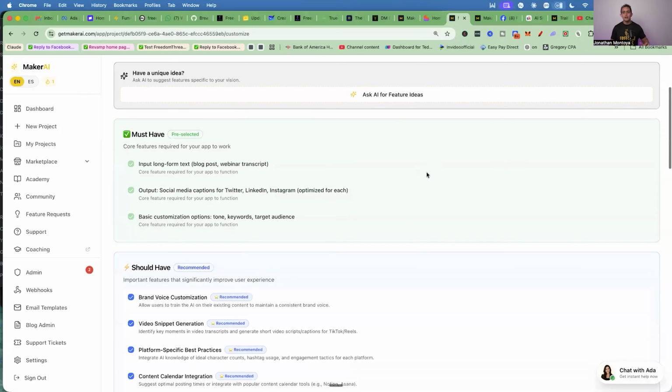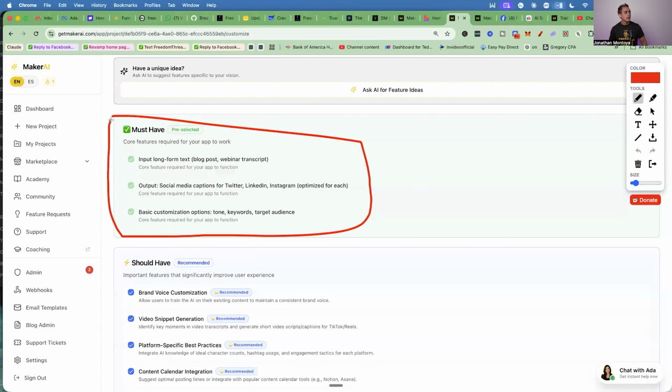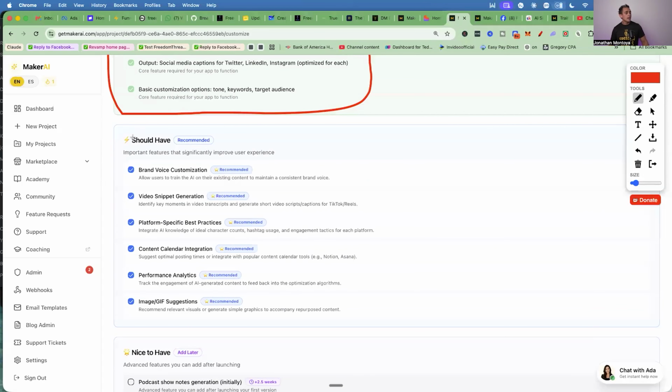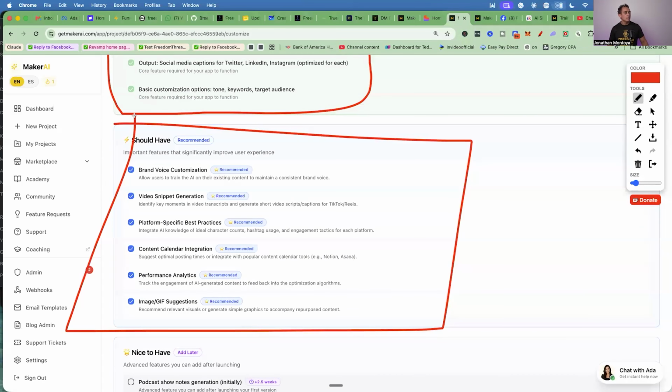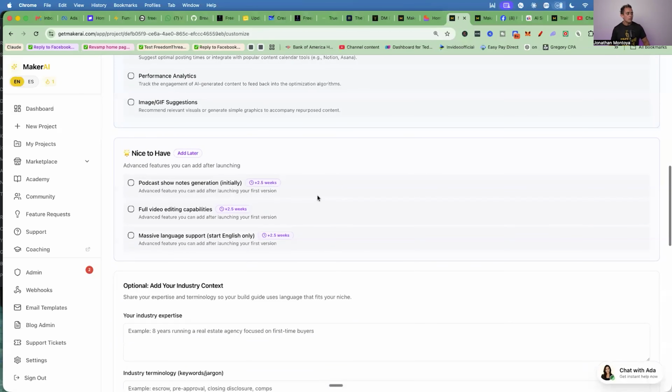So it did the market research for us. So these are the things that you have to have based on the market research. There's also some like, hey, you should add these. These will make it even better. Now, again, the AI will just build it for you. You don't really have to do anything, but if you want to make it super simple, you can just take some of these off depending on what you want to add. Okay. I'm just going to add one of these things for now. And then there's some more advanced things called the nice to have. These are more advanced features that the AI will build.